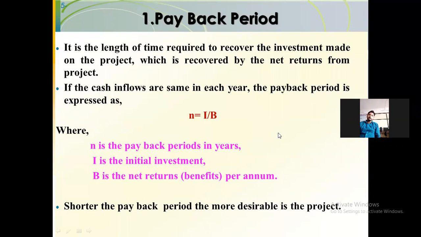Initial investment will be considered as I, and the benefit or return you are getting every year at a constant rate will be considered as B. Let us say you are getting 1,000 rupees profit every year, then B will be 1,000 rupees.